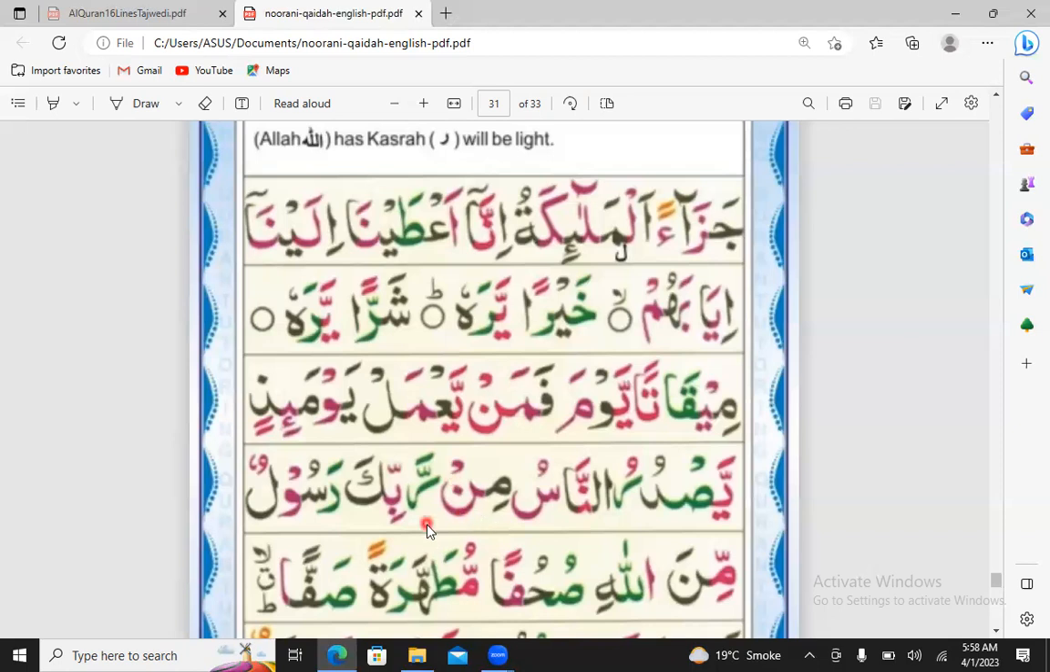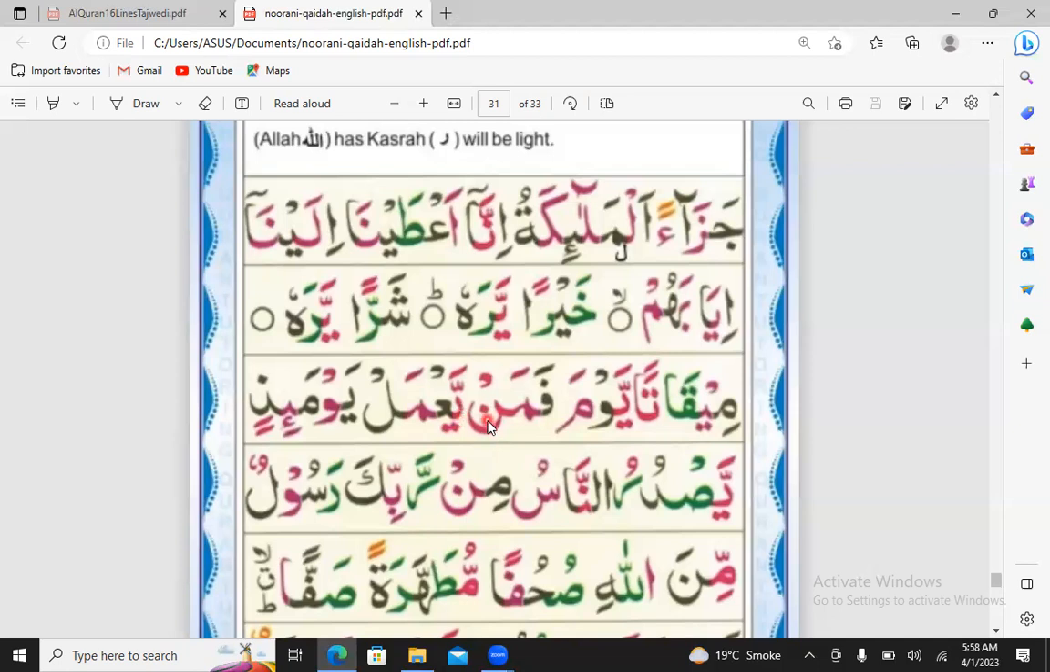This is the example of the idgham, example of the ra. Noon sakin here, and after the noon sakin, ra comes from the letters of yarmalun. So we will do idgham. Idgham means merge, and mim ra kasra mir. We will not say min rabbika. We will say mir rabbika. Mim ra kasra mir.